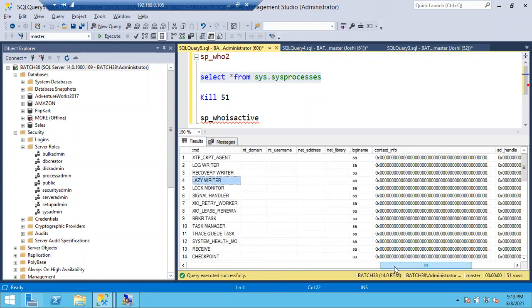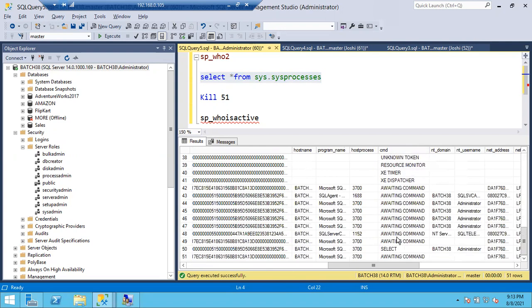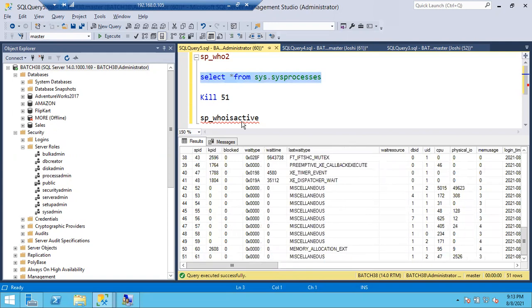You can see a small command, whether it is a select command or an insert command, just like this. You cannot see the whole command. In sp_whoisactive, you can see the whole script. If they are running 100 lines of script, you can see all 100 lines. So there is another query, select star from sys.sysprocesses, to see the processes that are running in SQL Server.